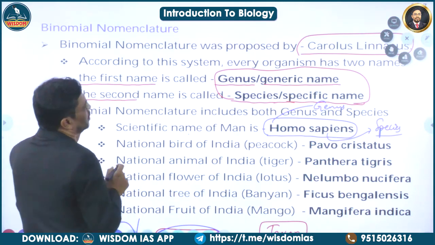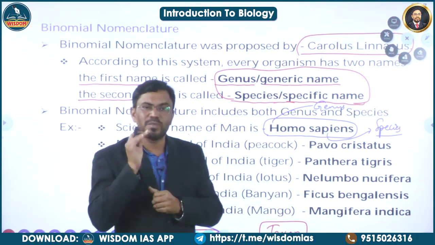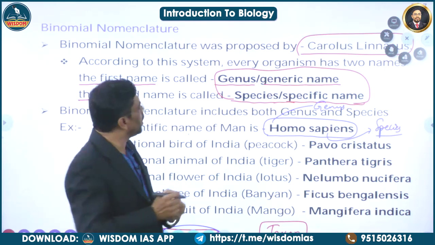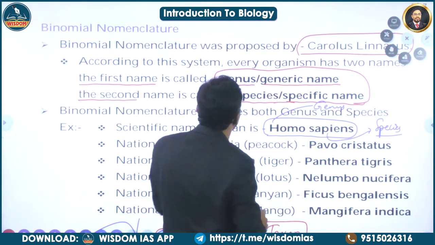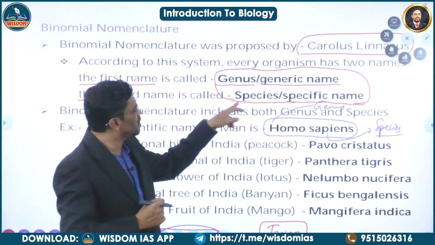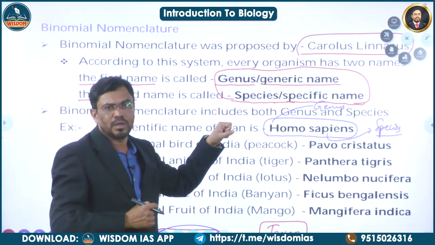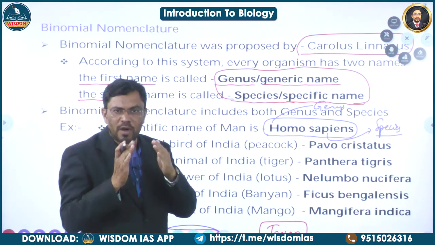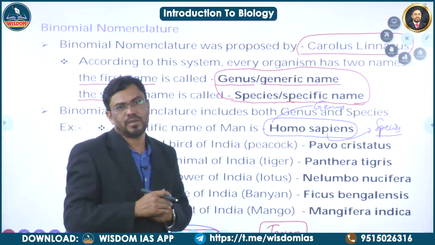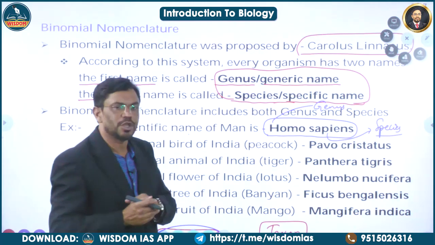So here, you have to remember what is binomial nomenclature. According to this binomial nomenclature, each and every organism has two names. The first name is called the genus name or generic name. The second name is called the species name or specific name. Here species is the fundamental unit, basic unit or lower unit of classification. What is species? The group of closely related organisms which can undergo interbreeding, which can undergo sexual reproduction. They belong to one particular species.